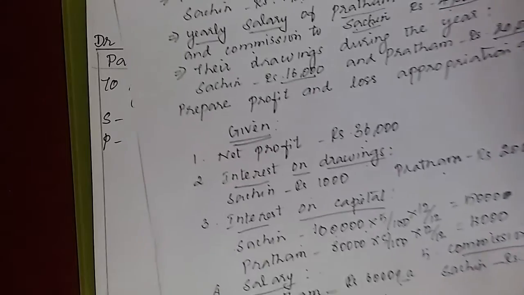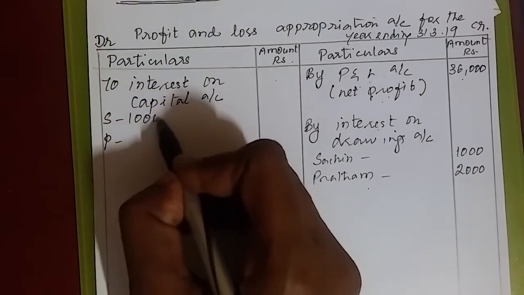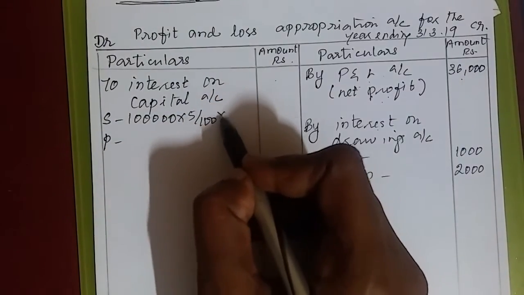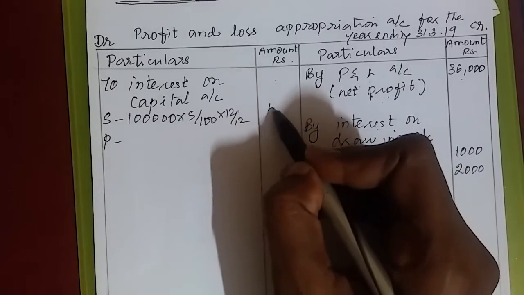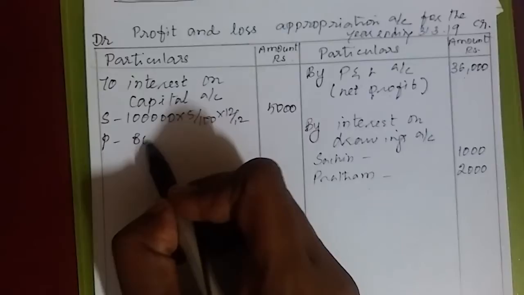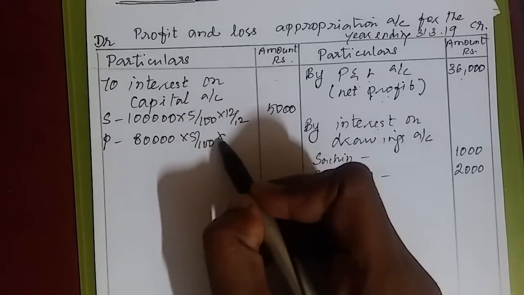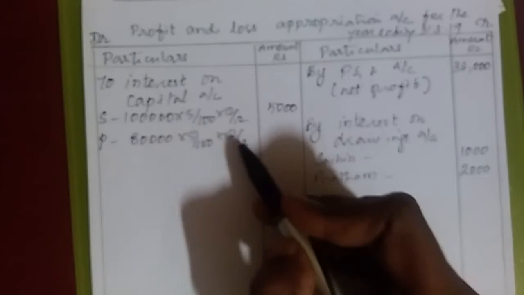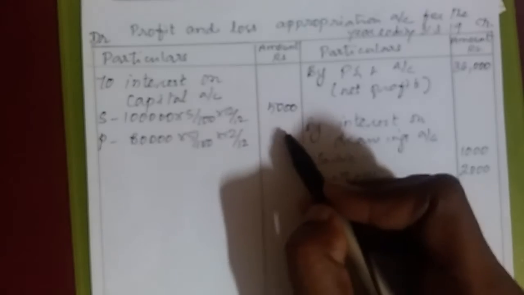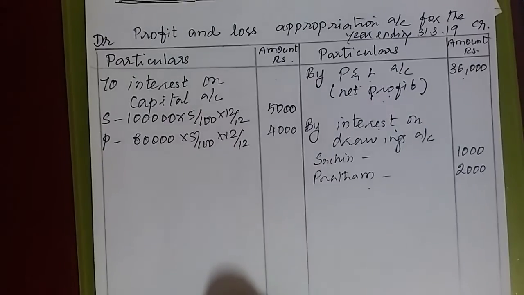This is the reason I have instructed you to prepare this given. So 1 lakh into 5 by 100. It's for 1 year. We get how much? 5,000. 80,000 into 5 by 100. It is for 1 year. So it's not necessary to write 12 by 12, but for your understanding I am showing. 4,000. This is about interest on capital.